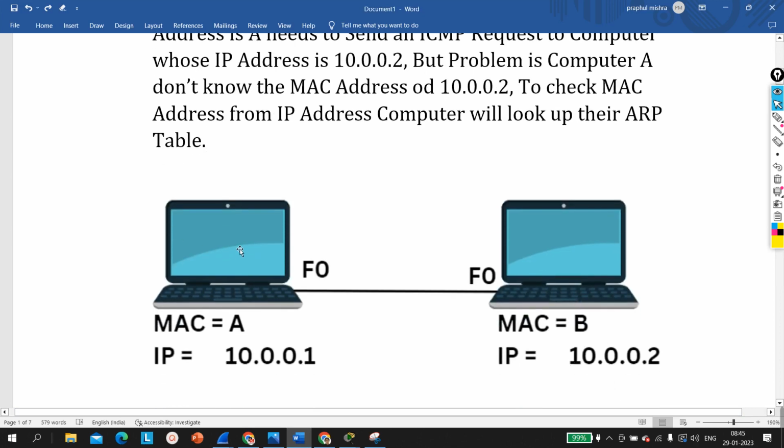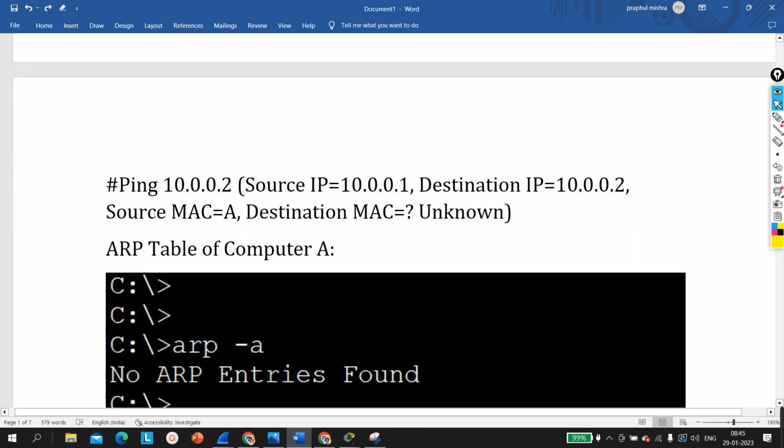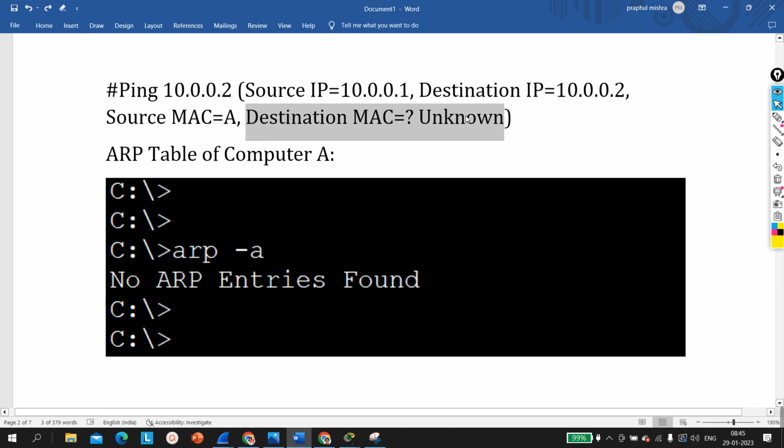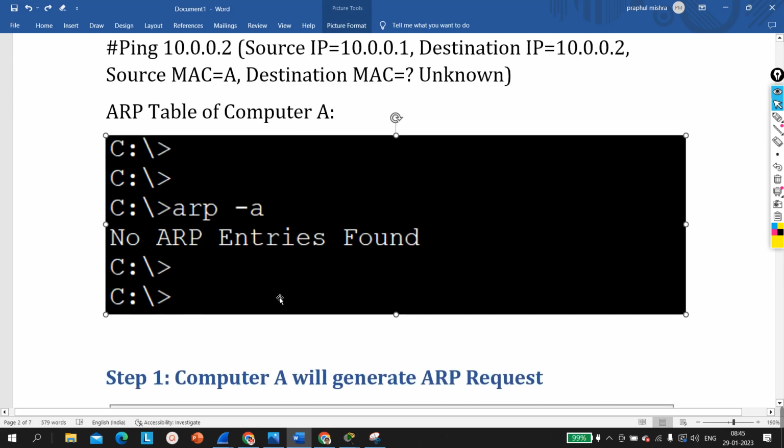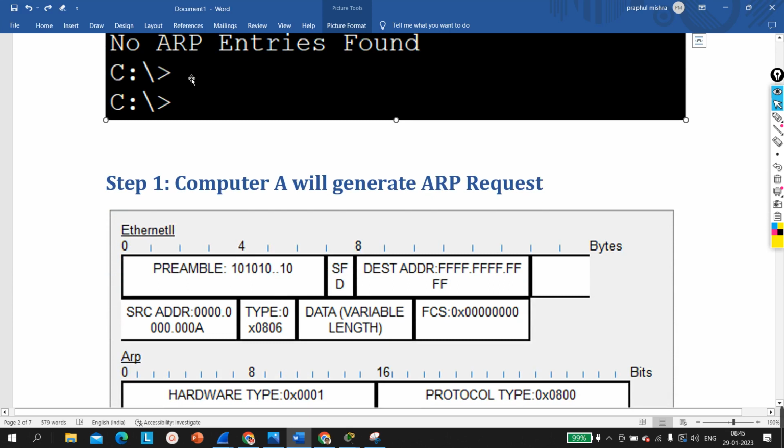So this machine A will generate ARP, right? First of all, whenever you run the command ping 10.0.0.2, the source IP address will be 10.0.0.1, the destination IP will be 10.0.0.2, the source MAC will be A, and the destination MAC is unknown. How does the machine come to know that the destination is unknown? It checks its ARP table, and in the ARP table you can see it's saying no ARP entry found. So guys, now we are going to discuss the working of ARP.